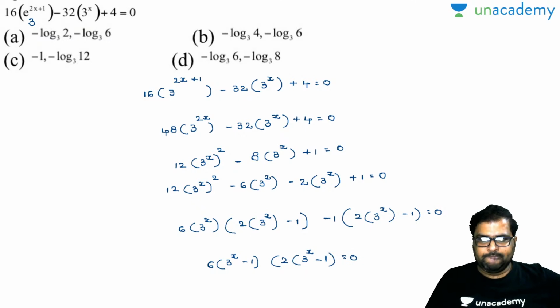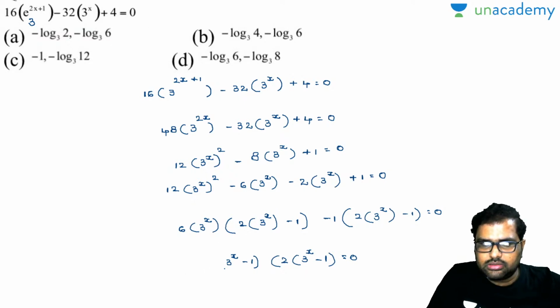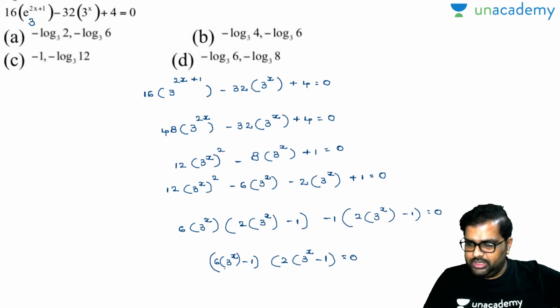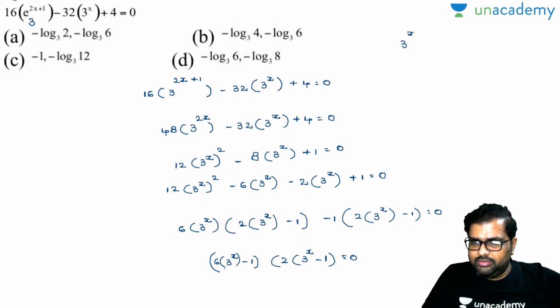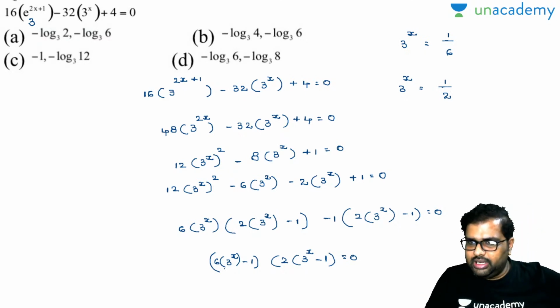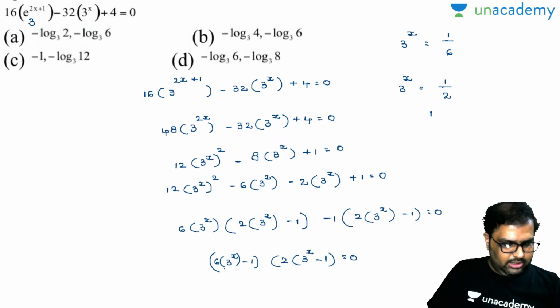So by this, what can I write? Sorry, I have to write the bracket like this here: 6 into 3 to the power of x, 6 into 3 to the power of x. Now this is the point. Finally, 3 to the power of x is equal to 1 by 6, and 3 to the power of x is equal to 1 by 2. As the options are in logarithm format, I will convert them into logarithms. Right? Can I write it like this?